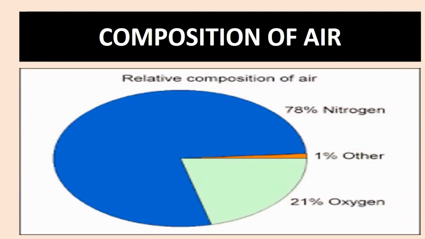Let us discuss the composition of air. Clean air consists of 78% nitrogen, 21% oxygen and 1% other gases. Carbon dioxide and water vapor are also present. The presence of dust and smoke is also there. The percentage of dust, smoke and water vapor in the air may vary according to the environment.